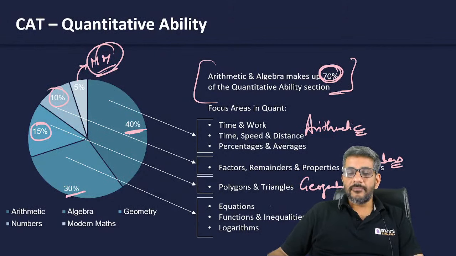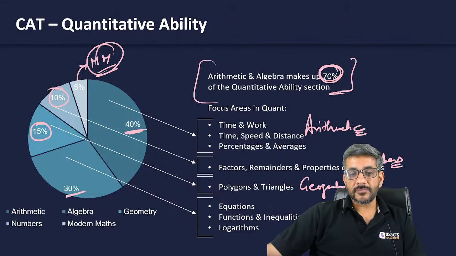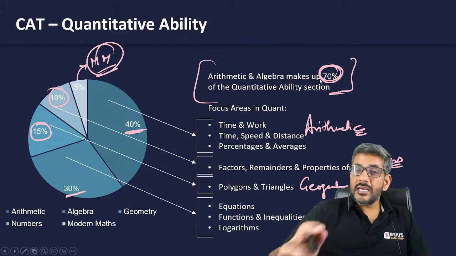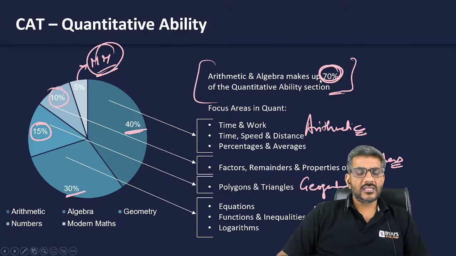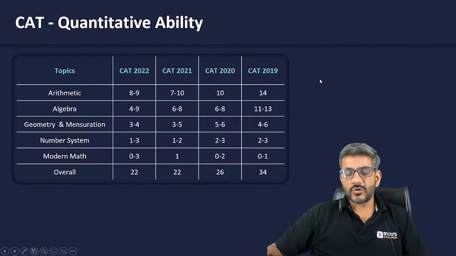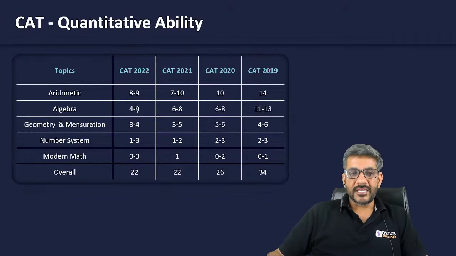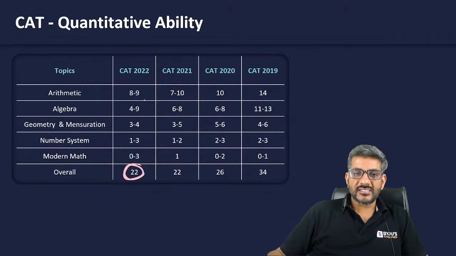So these are the important areas, I would say, from the perspective of quantitative ability now. Arithmetic, algebra, geometry, number system and all of that. So what are the important areas? Though it is very clear, arithmetic and algebra makes 70% of the quantitative ability section, but even in that arithmetic, I see that out of 22 questions last year, 8 to 9 were from arithmetic.